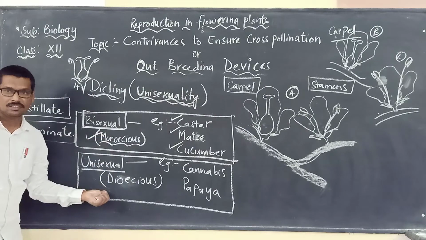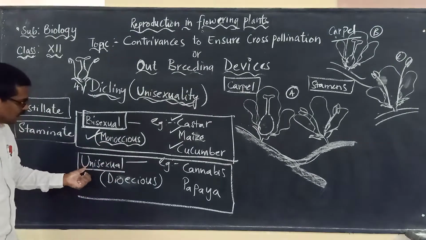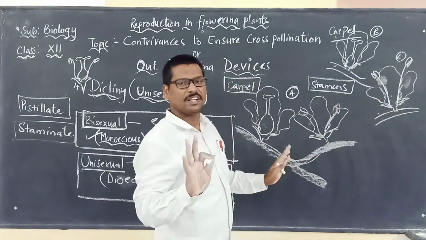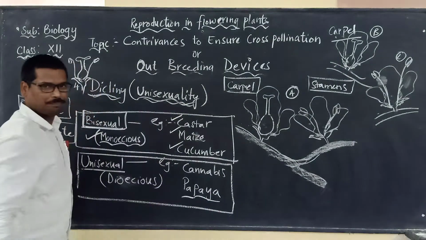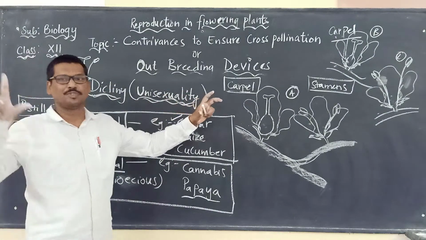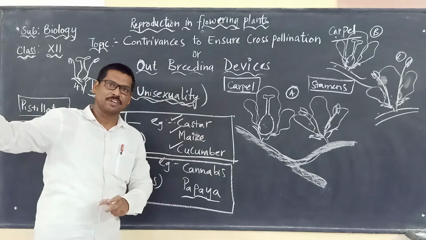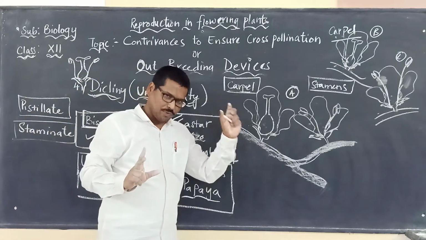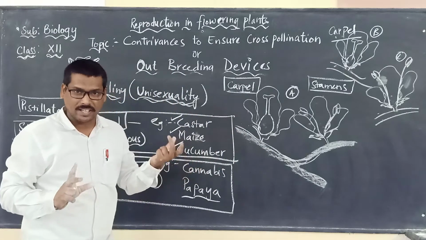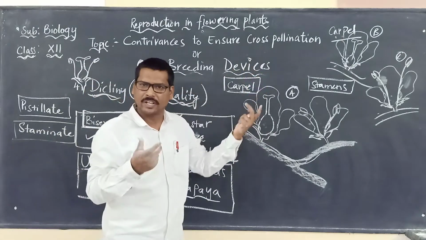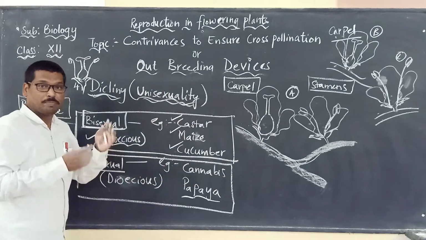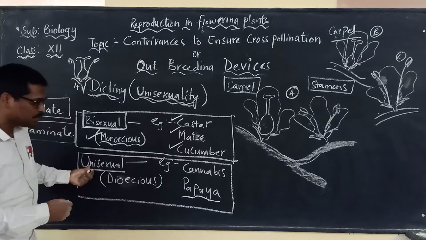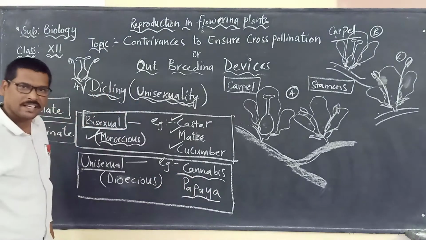Okay, monoecious and dioecious. So what are the best examples for unisexual flowers exhibiting like this? A very common one you come across is papaya. Okay, male plant, female plant. The male plant will be having only the male flowers, that is, the flowers consisting of only stamens. The female plant will be having only the female flowers, that is, only the carpels, or we call them pistil. Okay, carpel. So pistillate and staminate we call them. Another example for unisexual is cannabis.